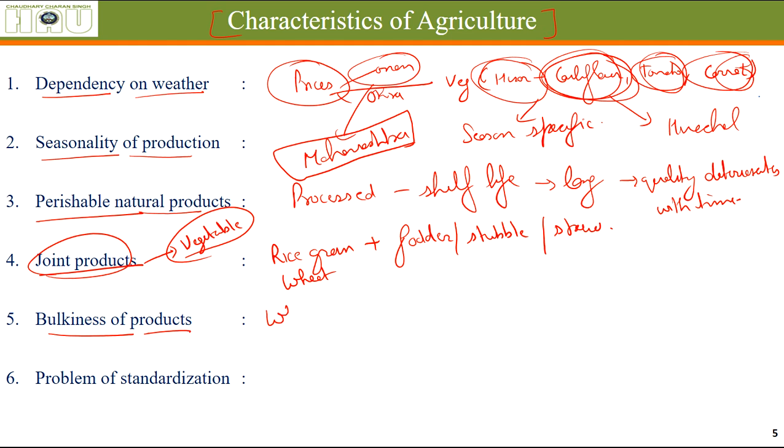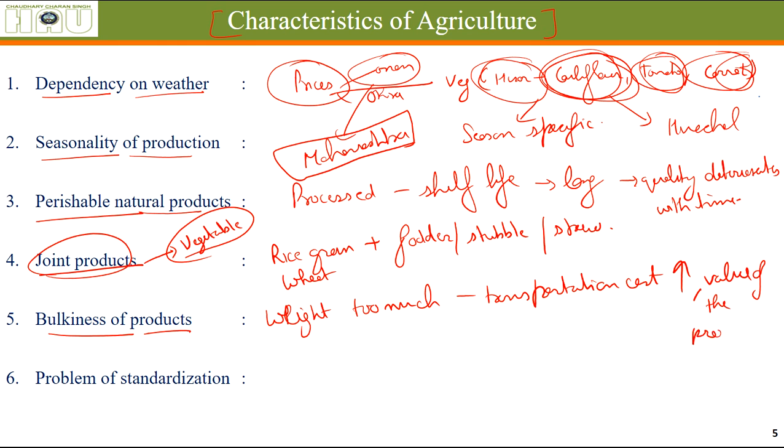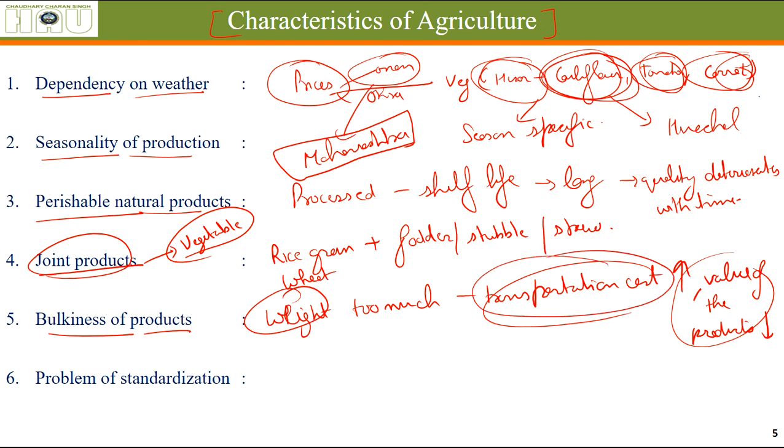Bulkiness of the product. That means the weight of these products is too much, which increases the cost of transportation. Plus the value of these products is less. Weight is too much, and value, meaning the price, is less, and the transportation cost is high due to heavy weight and low value. That's why the prices increase more than their worth.